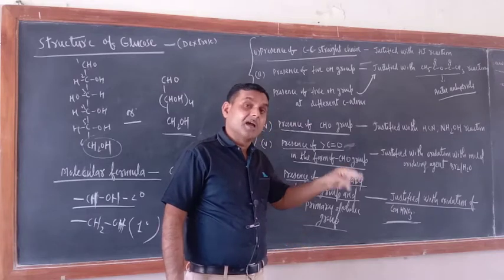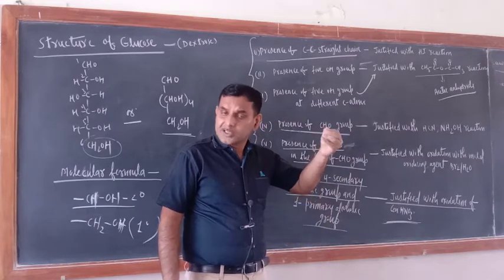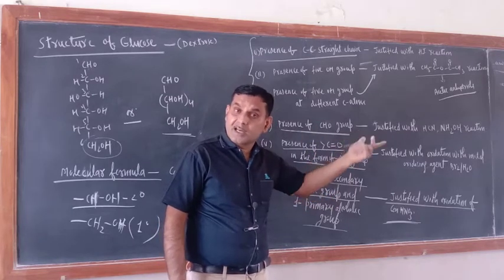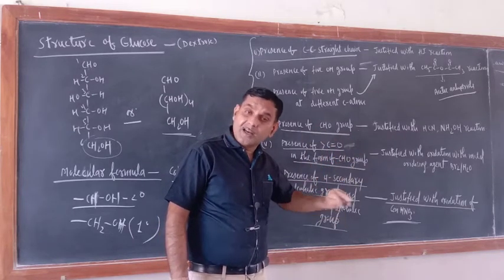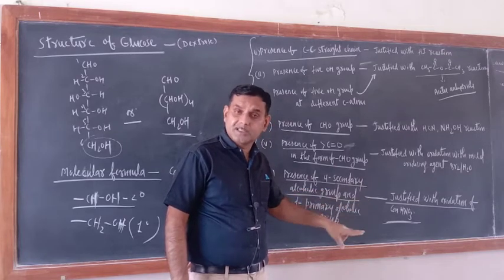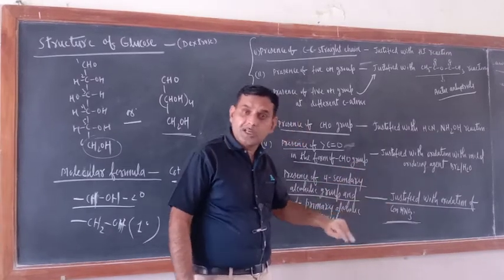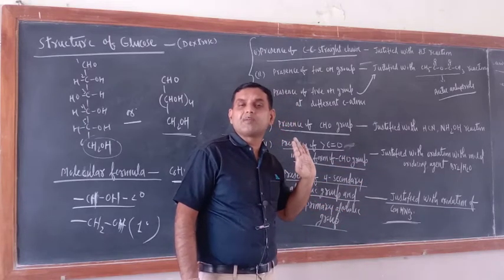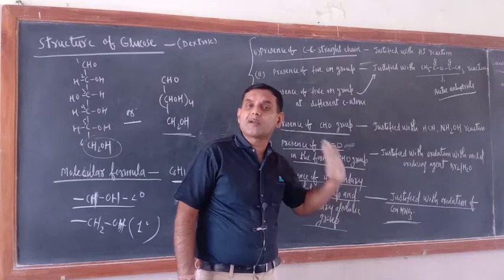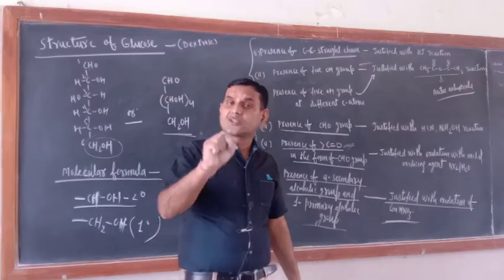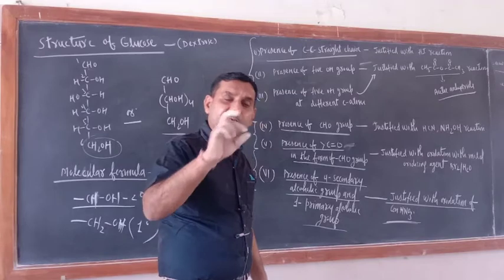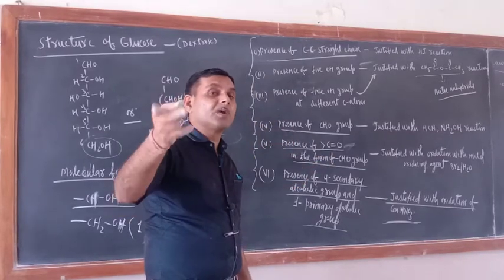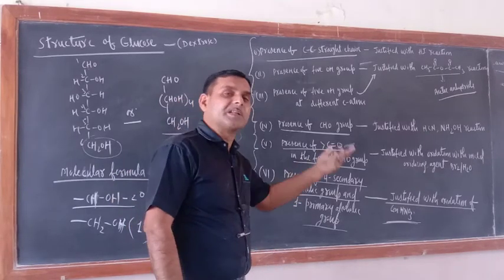Br2/H2O is a weak oxidizing agent, but nevertheless the CHO group is getting oxidized. So when it is subjected to oxidation with HNO3, along with the CHO, the primary alcoholic group will be oxidized. The secondary alcoholic group will not be oxidized, because concentrated HNO3 cannot oxidize the secondary alcoholic group.